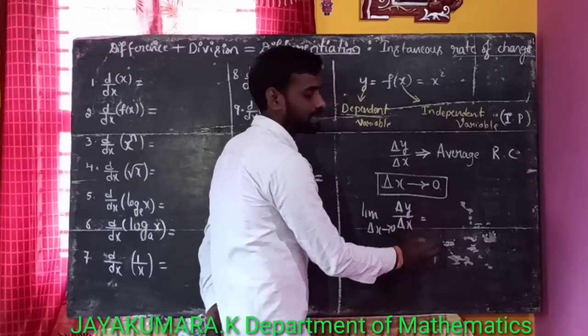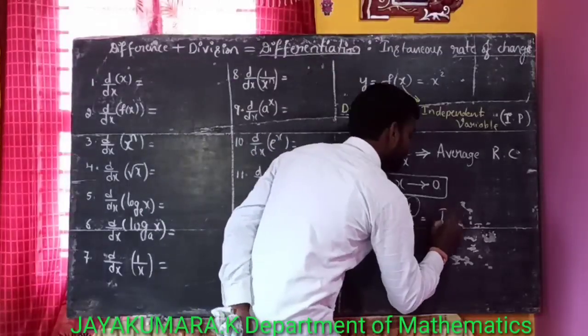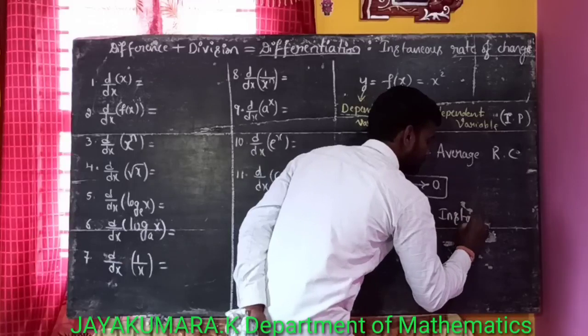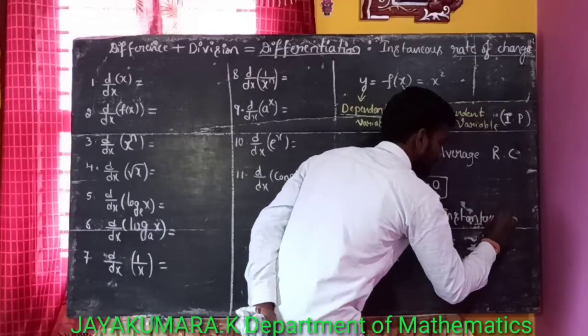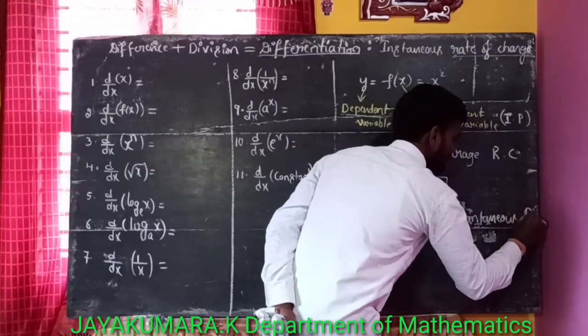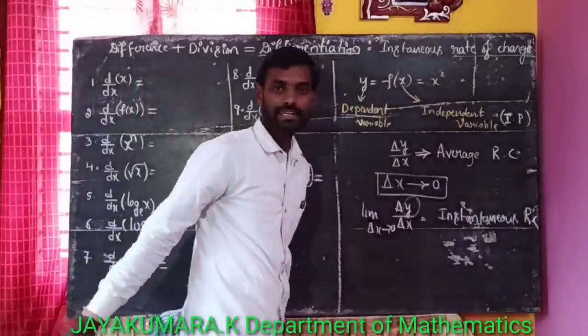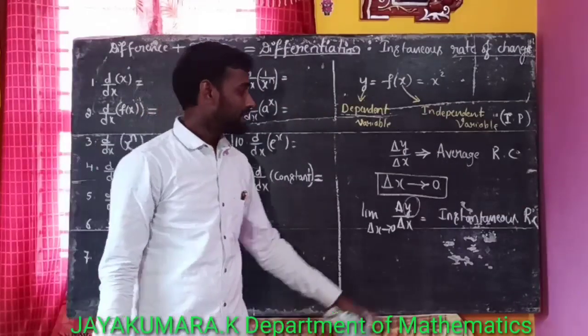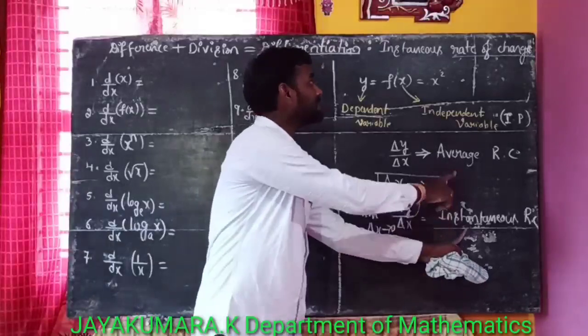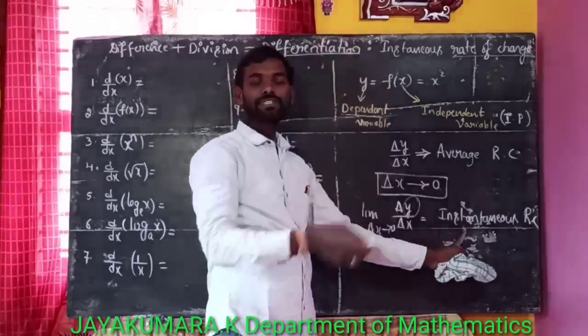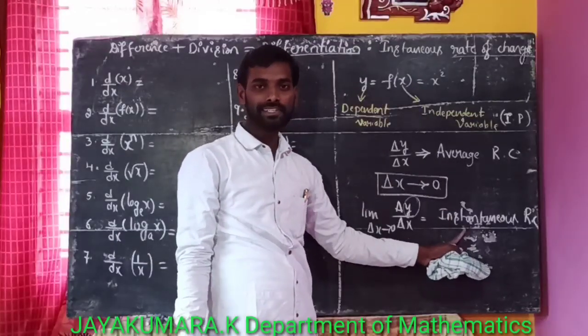This is called the instantaneous rate of change, and the instantaneous rate of change is called differentiation.